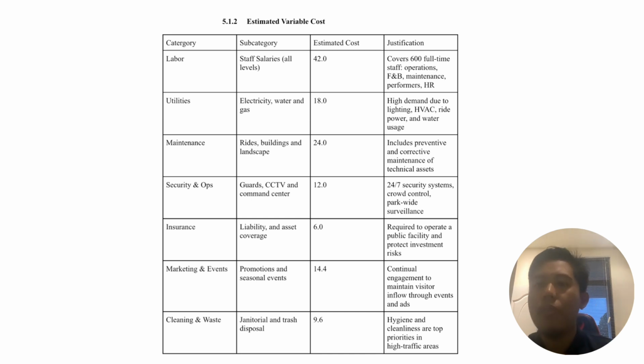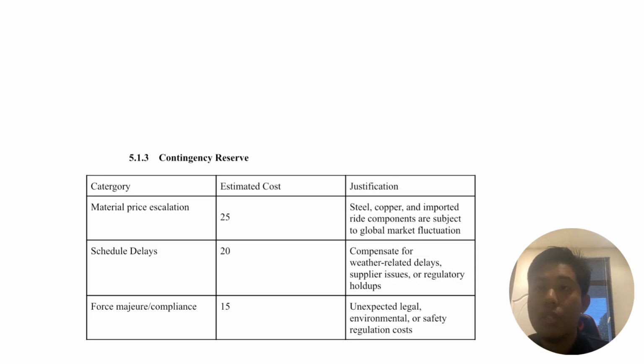And next will be for the marketing and events and cleaning for waste, which is a total of around 36 million ringgit. To prevent contingency issues, we have planned a contingency reserve in our budget, which will focus on the material price escalation, estimated at around 25 million ringgit.